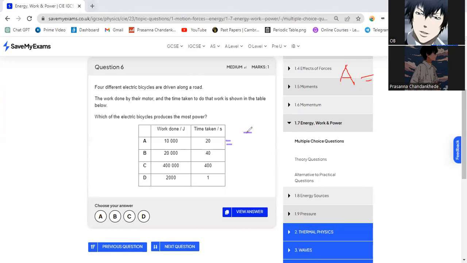520,000 divided by 40, which will also be 500. So A is 500, B is 500, or 400.